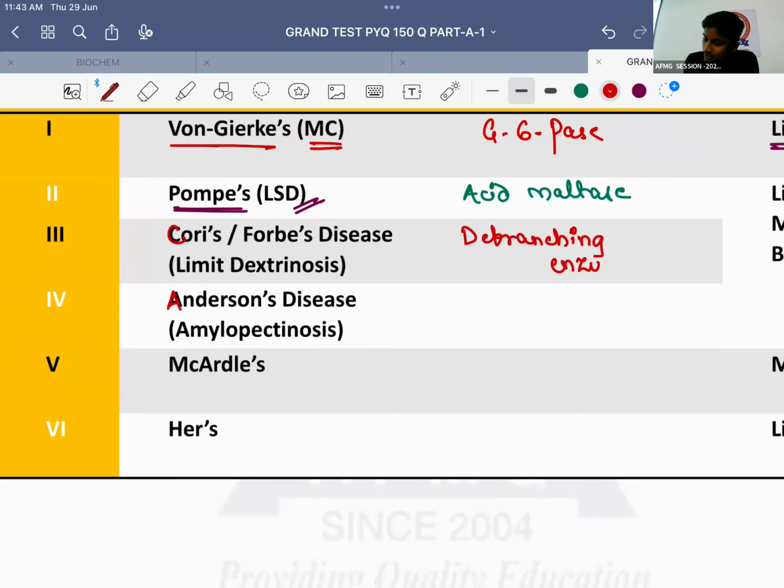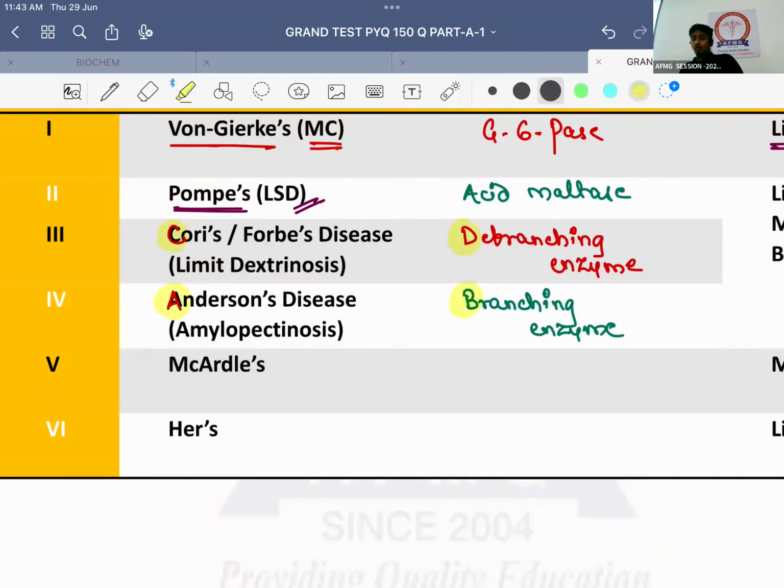D. Type 4 is known as Anderson's disease, also known as amylopectinosis, and the enzyme deficiency will be branching enzyme. So remember this easily: C is followed by D, and A is followed by B. So type 3 is known as which disease? Cori's disease, and the enzyme deficiency is debranching. Type 4 is known as Anderson's disease, and the enzyme deficiency is branching.